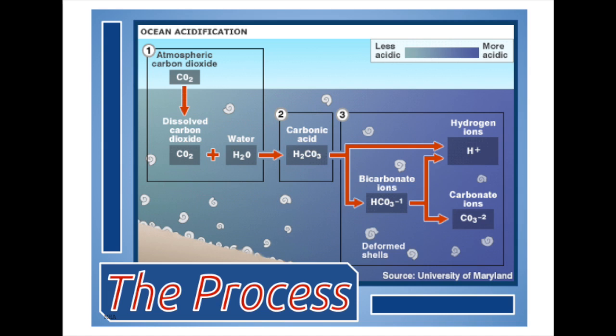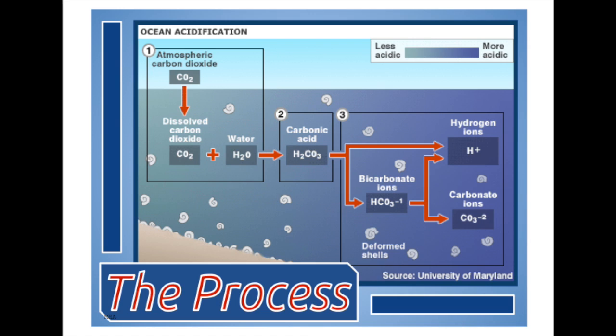The ocean absorbs carbon dioxide from our atmosphere. In fact, it absorbs up to 50% of all human carbon dioxide emissions. Once dissolved, some of this CO2 reacts with water molecules to form carbonic acid. Some of this carbonic acid then in turn reacts with water once again to create hydronium ions and bicarbonate ions. It's the increase in hydronium ion concentration that causes an upward trend in ocean acidity.